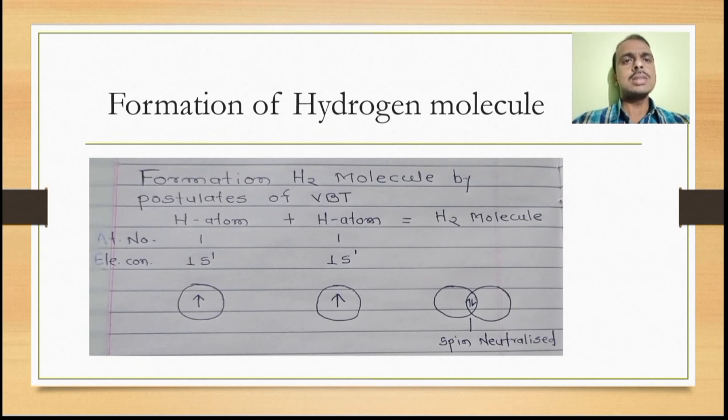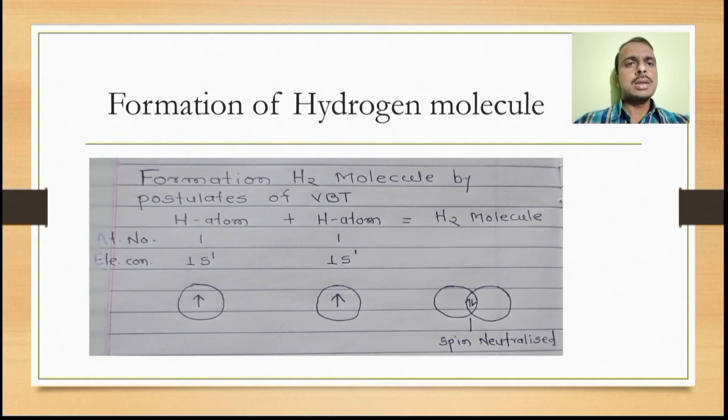Each hydrogen atom has one unpaired electron, and both hydrogen atoms overlap to form a hydrogen molecule. During the overlapping or bond formation, in any molecule, spin neutralization takes place.